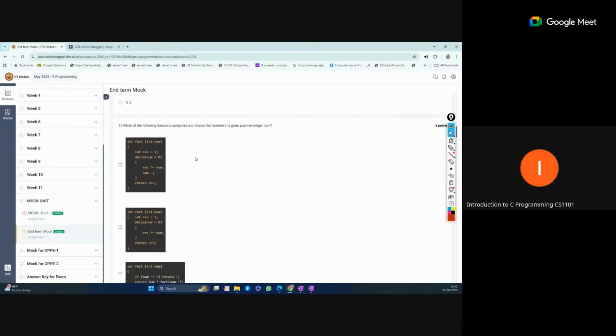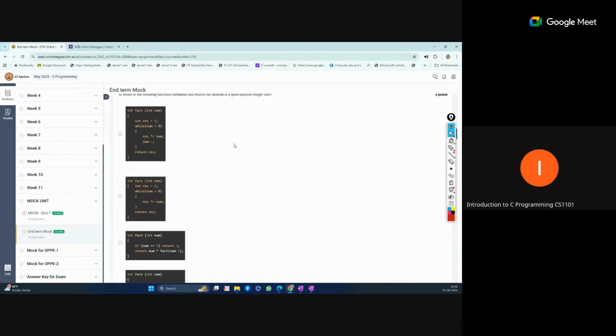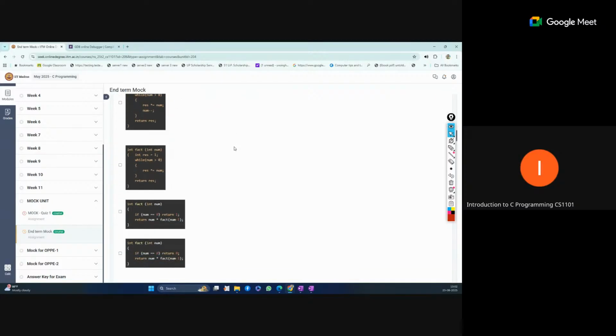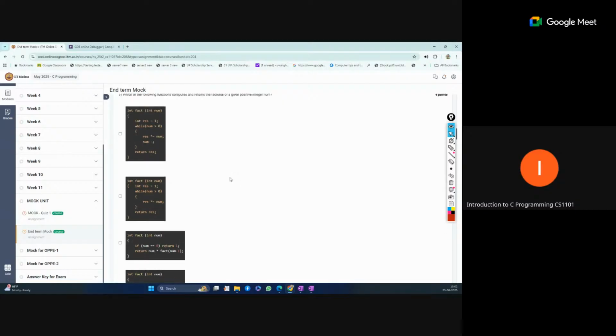Which of the following functions computes and returns the factorial of a given positive integer num? Here there is a recursive function, and another recursive one too. So which one will correctly solve it? The factorial definition is simple: if 5 is given, then 5 into 4 into 3 into 2 into 1 should be the output. So is this happening in the code?